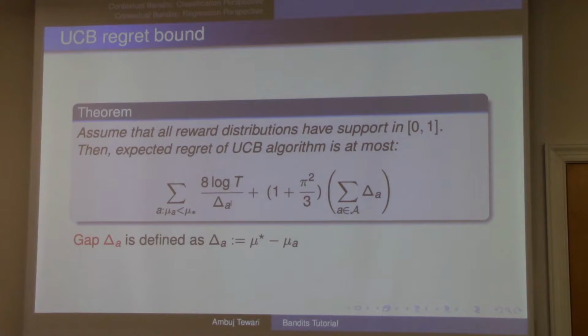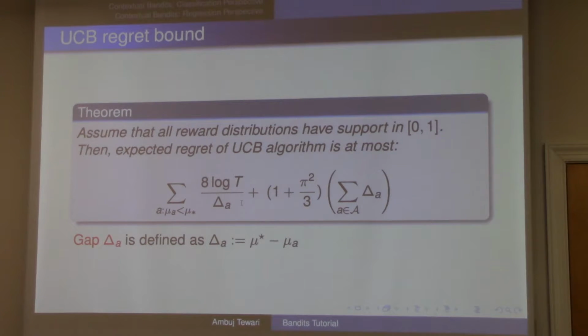So the point is that if delta A goes to 0, this bound blows up. But just think about it. If delta A goes to 0, then my suboptimal alternatives are not that suboptimal. So I actually don't incur that much regret when I go with them. So the point is that these UCB type algorithms, they satisfy two sets of bounds simultaneously. Same algorithm, you can write down two upper bounds. One upper bound is this logarithmic upper bound with constants that depend on the particular distribution you're talking about.